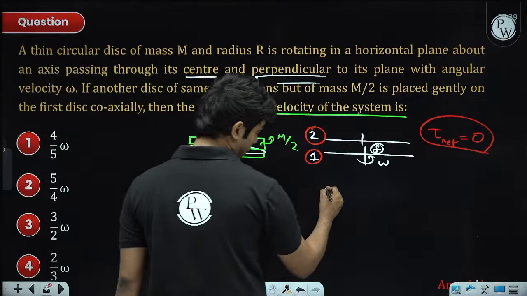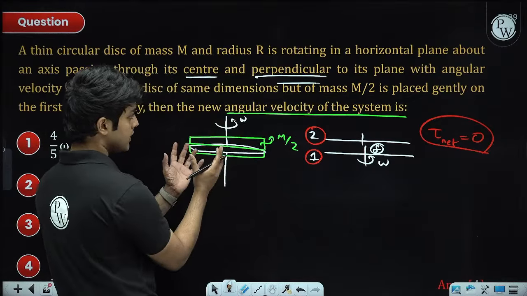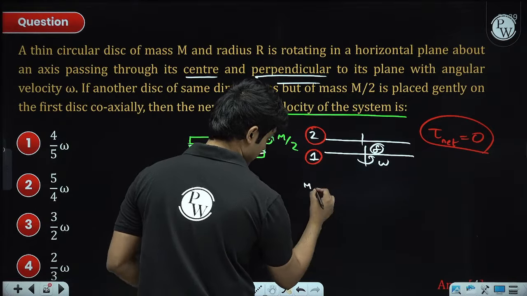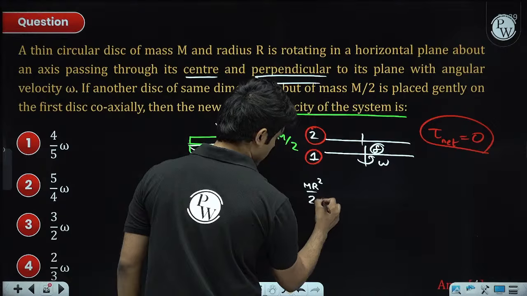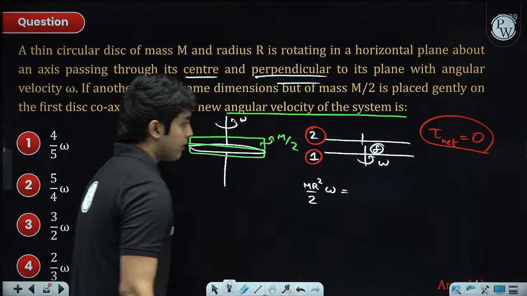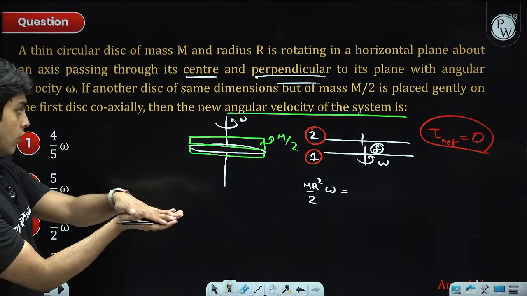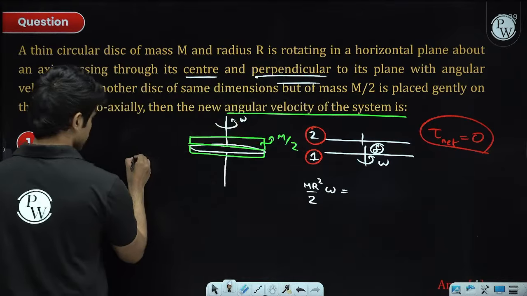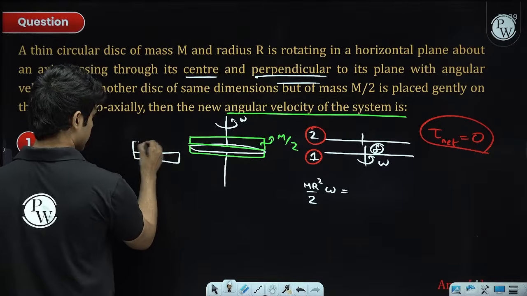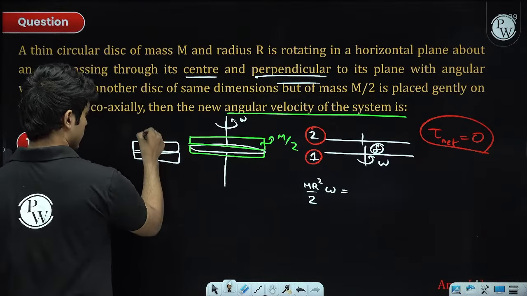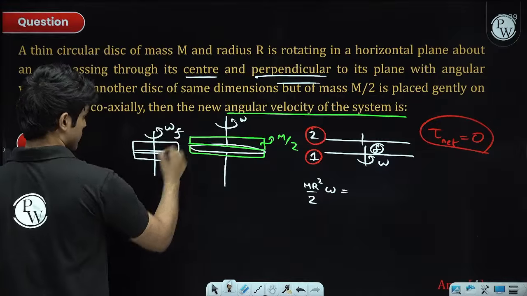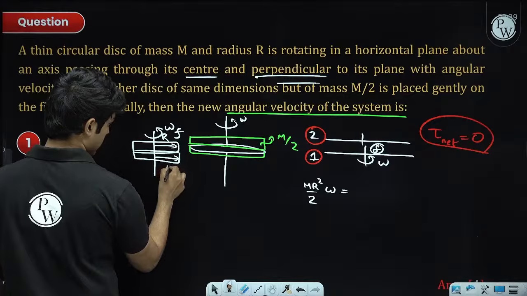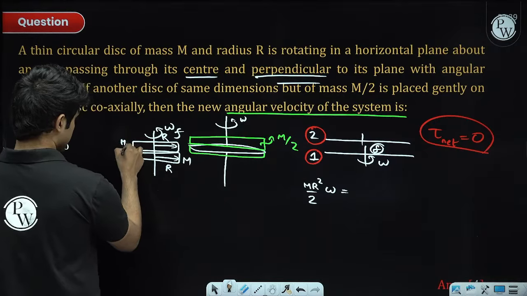So initial angular momentum, firstly we have a disk rotating with omega. So initially it was I omega, so mr square by 2 omega. Finally we have two disks on top of each other rotating with the same angular velocity. This is disk 1, this is disk 2, and they are rotating with some final angular velocity omega f. Both of them have the same radius. One has mass m and the other has mass m by 2.